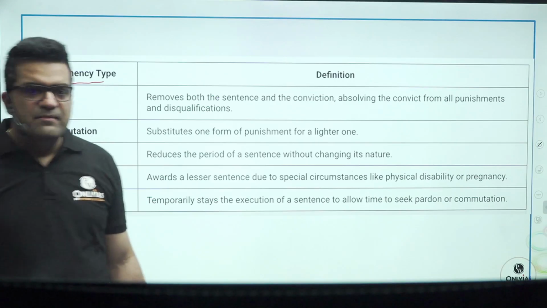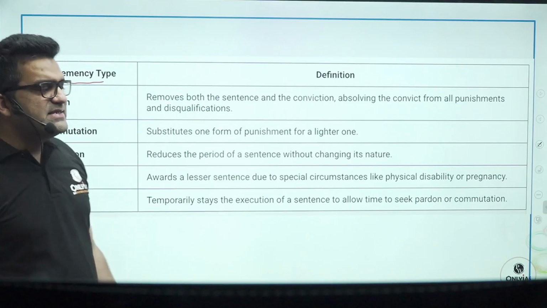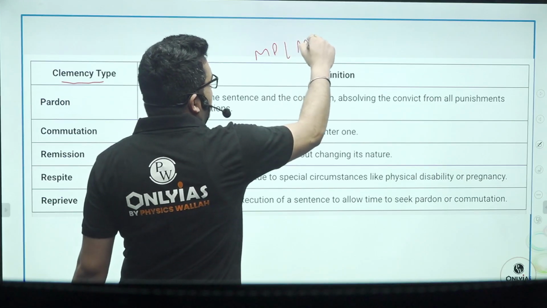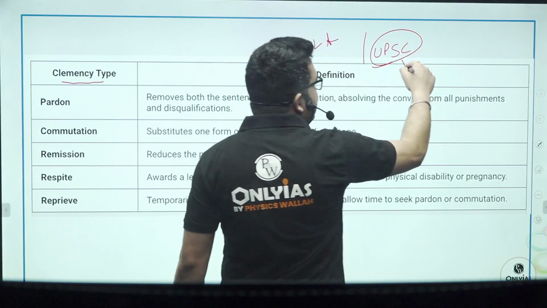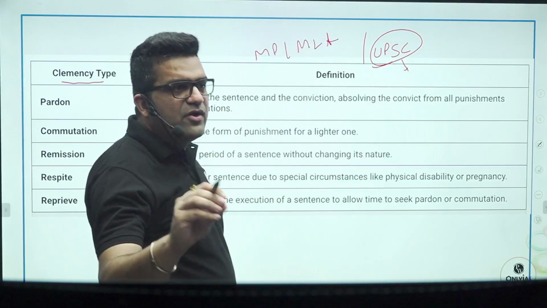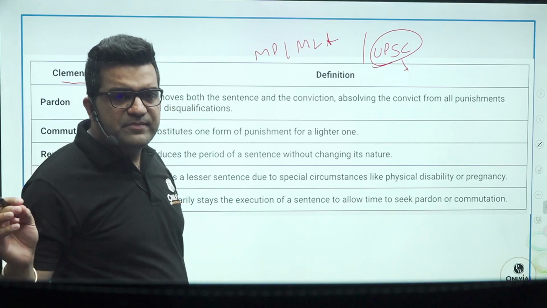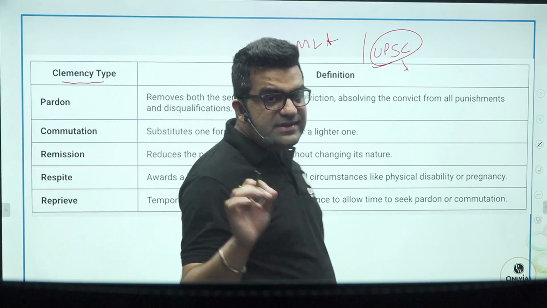Here, pardon removes both the sentence and conviction. That means if an IAS officer is there, or an MP or MLA, or a UPSC aspirant, if there is a criminal taint, a black spot on your attire, then you are ineligible from holding certain government positions. Pardon is the best kind of clemency that you can get.